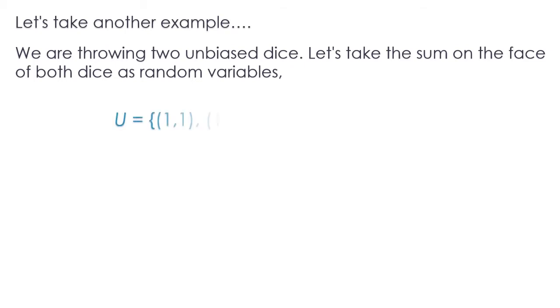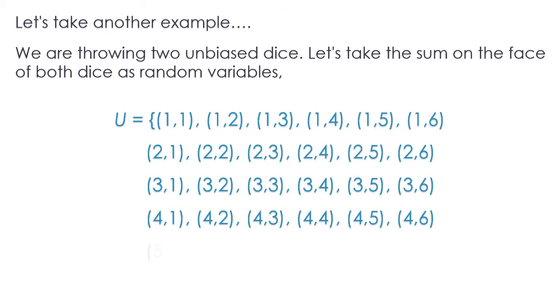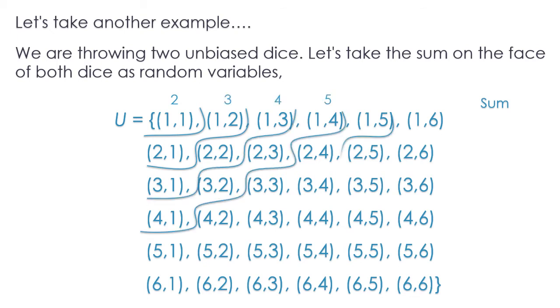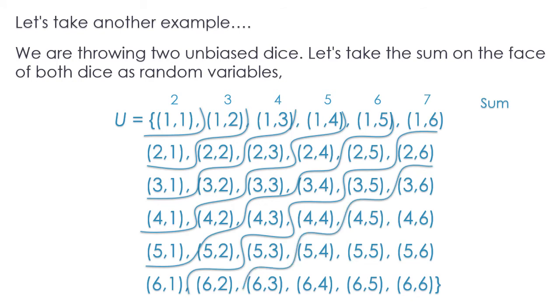First of all, we will have to write down all the 36 outcomes. I will just zap through all those 36 outcomes here. Okay, so we have the 36 outcomes, then the sum, the usual sums which I put here, will be 2, then 3, then 4, then 5, 6, 7, 8, 9, 10, 11 and 12.